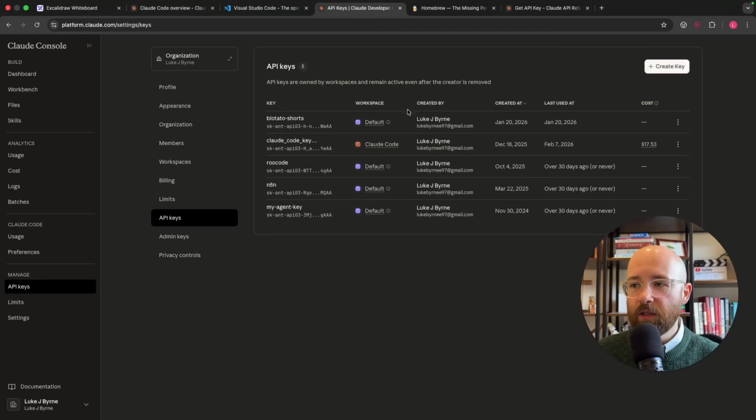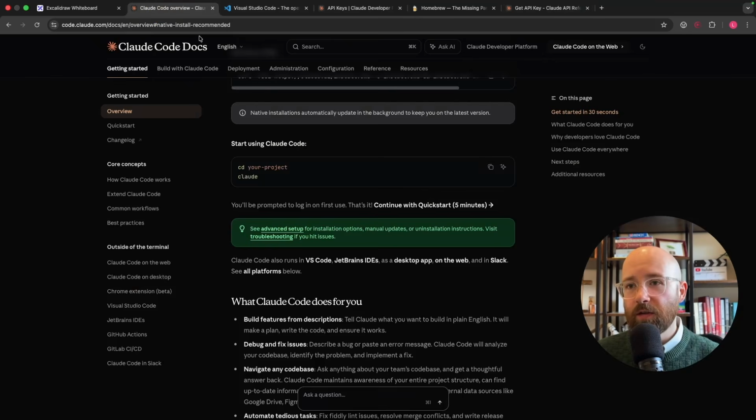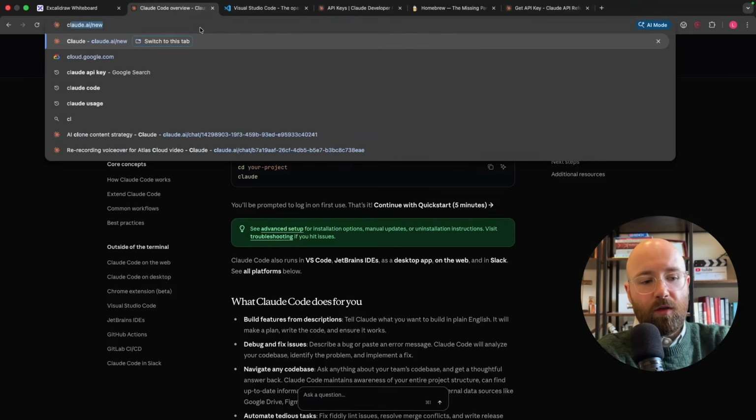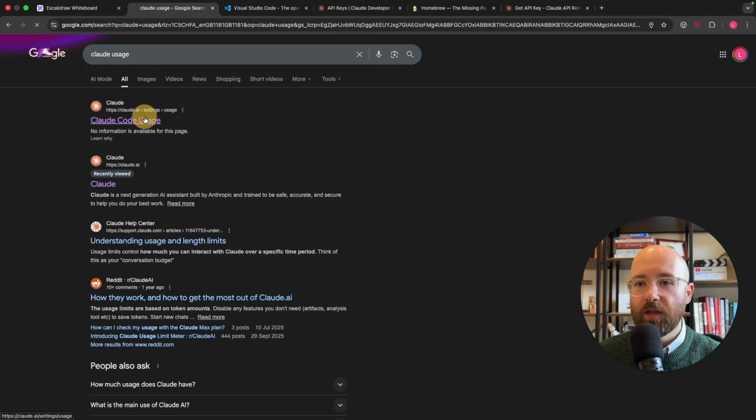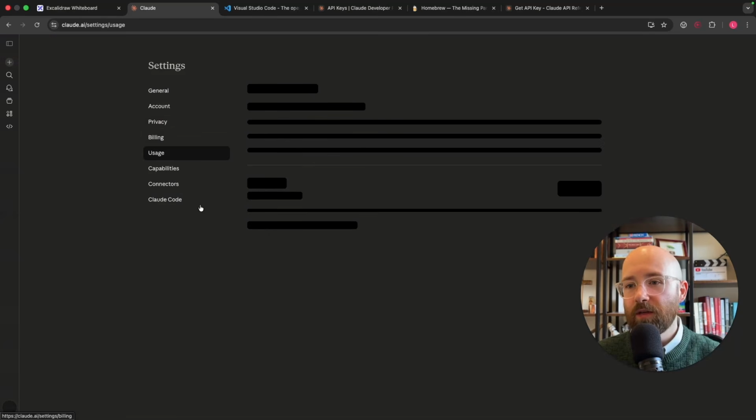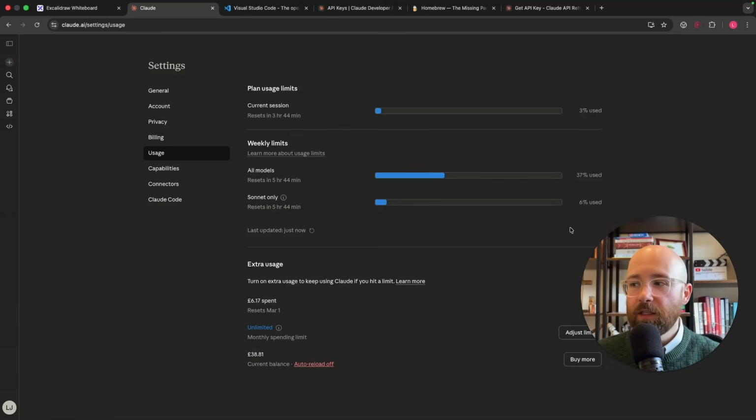Now you can see here I've got a bunch of API keys. This one was one I was using recently. You can see it used $17. Now, for context, if I go to say Claude usage, we can talk more about this, maybe another time, go deeper, but basically with usage, you can see here what I've used. So you have plan usage limits, current session 3 hour 44, resets in 3 hour 44.